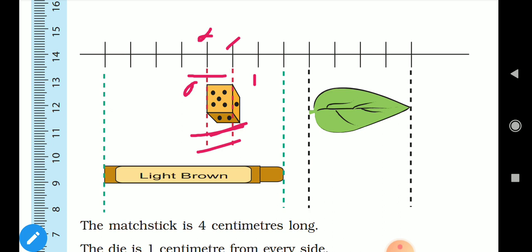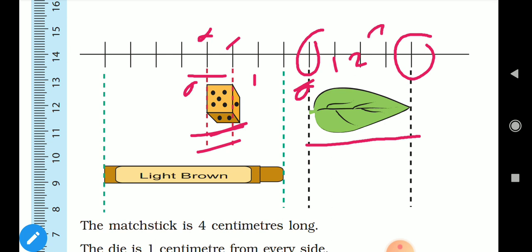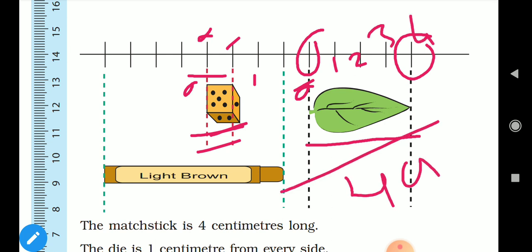Okay. Now if we come to this leaf, it is starting from here and ending at this place, right? So how many are there? You have to count. So you should start with 0 always. Okay. So this is 0, 1, 2, 3 and 4. So the length of the leaf is 4 centimeters.